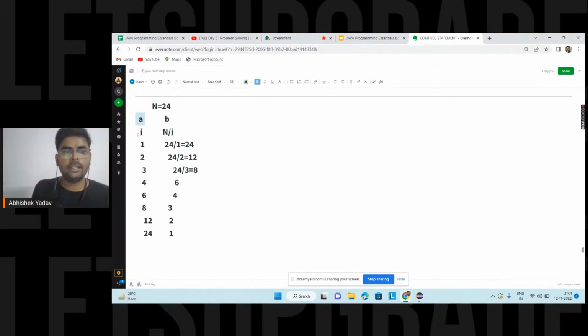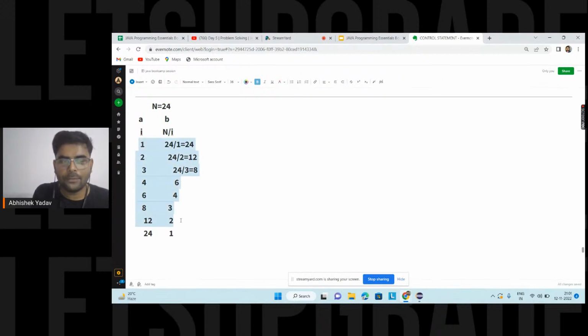But here, if you are able to get one factor, you are easily able to calculate the next factor here, right everyone? So guys, my next question: we are starting from 1 and going till n, that is n number of iterations. So basically in the for loop we are calculating the number of factors. Can you guys observe a pattern?